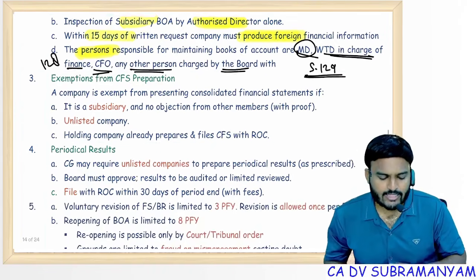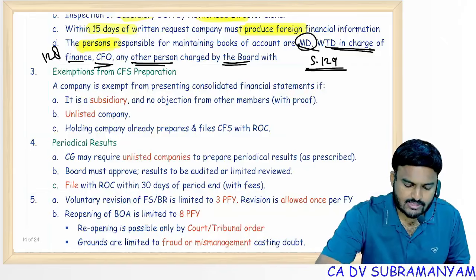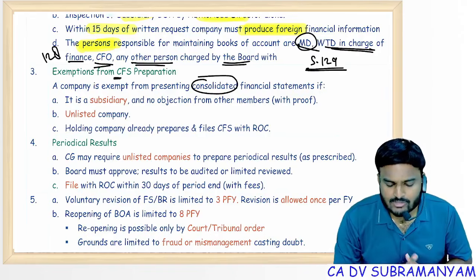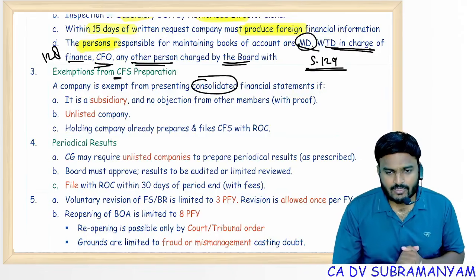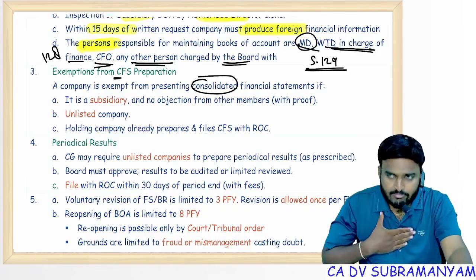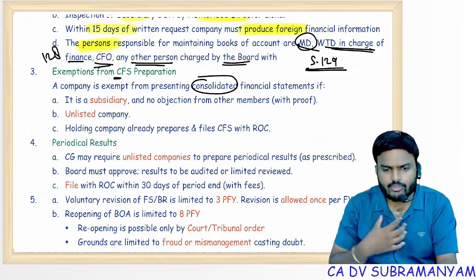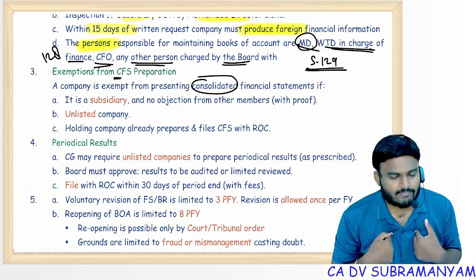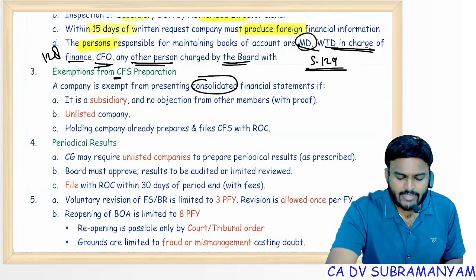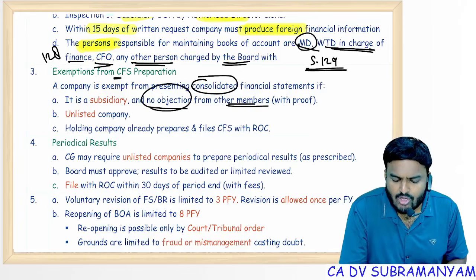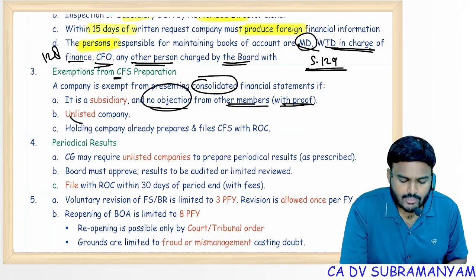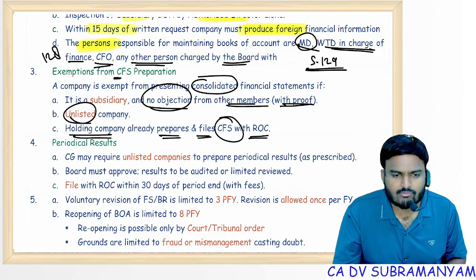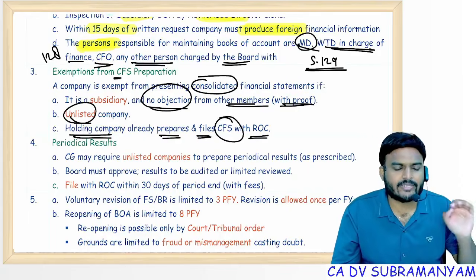Okay, now the next one, exemption from consolidated financial statements. This is not CFS as in cash flow statement, this is consolidated financial statement. Consolidated financial statement is not applicable to a company if that company has a subsidiary and the same company is also a subsidiary of a holding company. I have a subsidiary, so I need to prepare consolidated financial statements, but I have one holding company, and I myself should be an unlisted company, and I should have obtained no objection from all the other members. I should have proofs also. And if my ultimate holding company prepares and files consolidated financial statements with ROC, then I'll be exempted from consolidated financial statements.